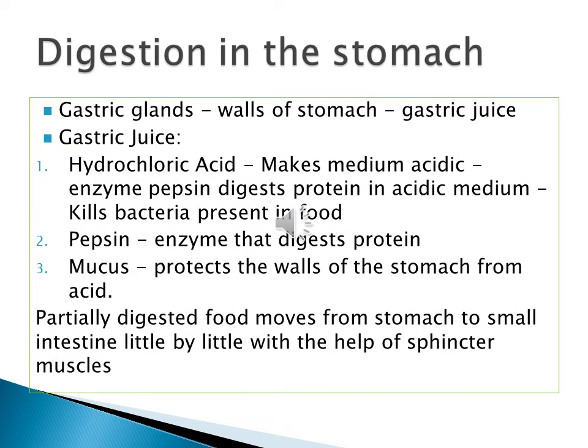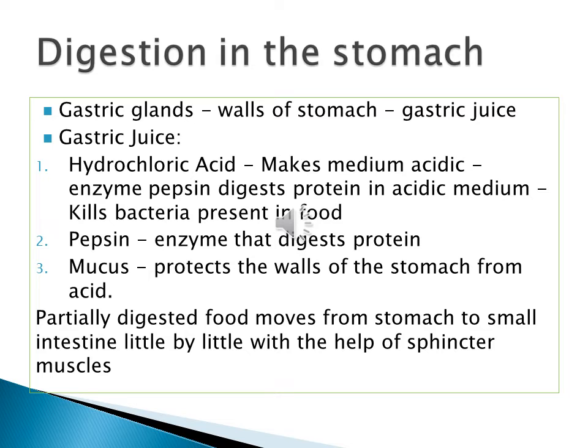How does digestion happen in the stomach? I told you, the stomach goes on like a grinder, but it doesn't have a motor or something to keep it running, isn't it? So something should be there in the stomach that will help the food to be digested. The inner lining of the stomach has got gastric glands. These gastric glands will secrete gastric juice.